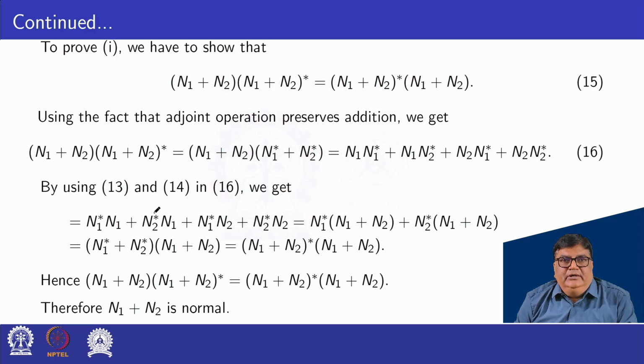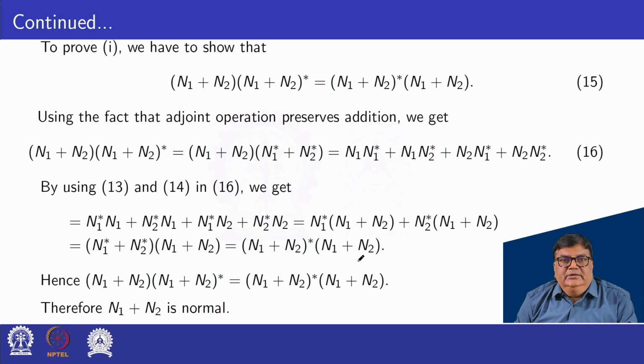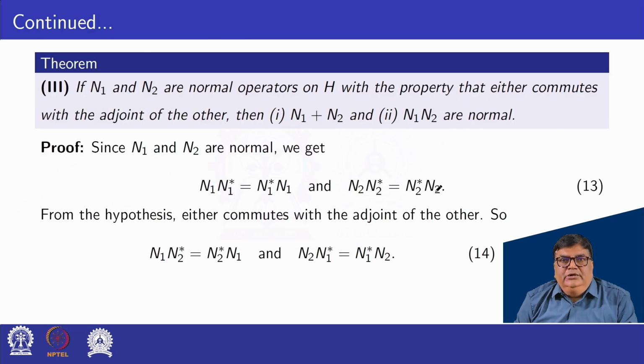Similarly, as per this, we can write this is n1 star into n2, and n2 into n2 star is n2 star n2, because n2 into n2 star is equal to n2 star n2.